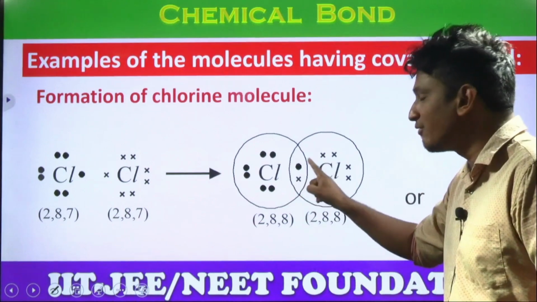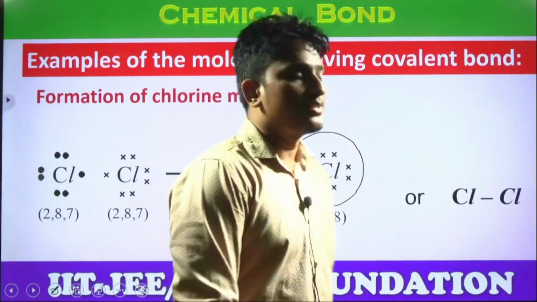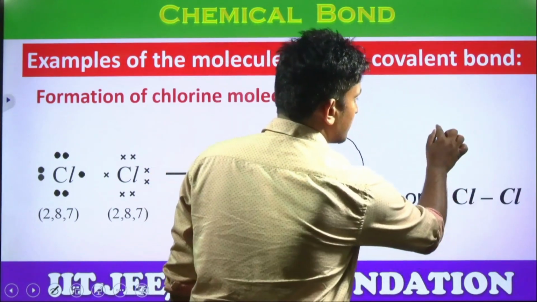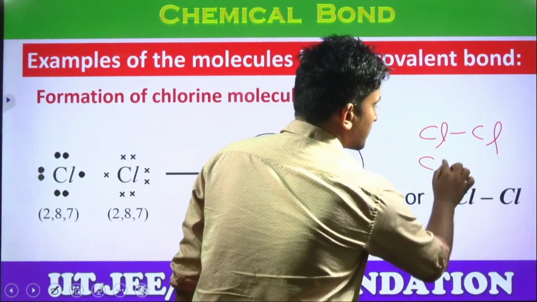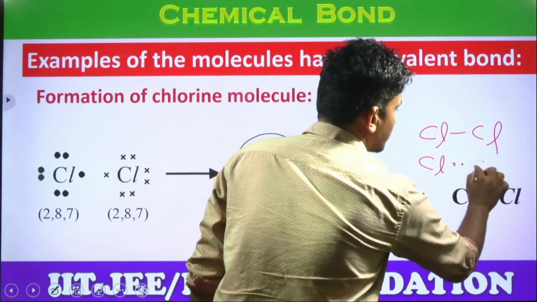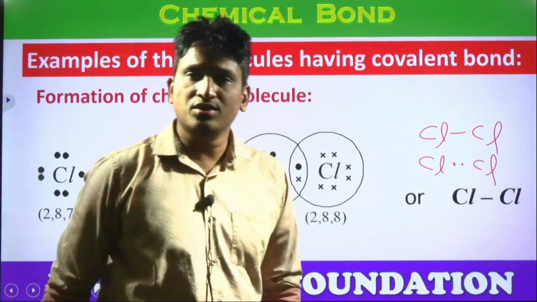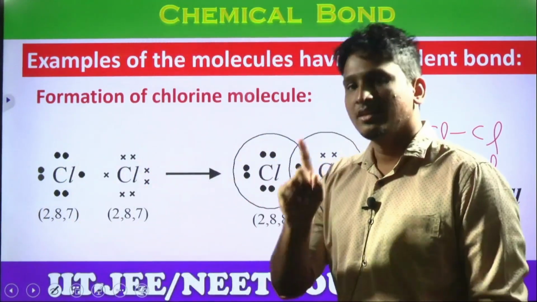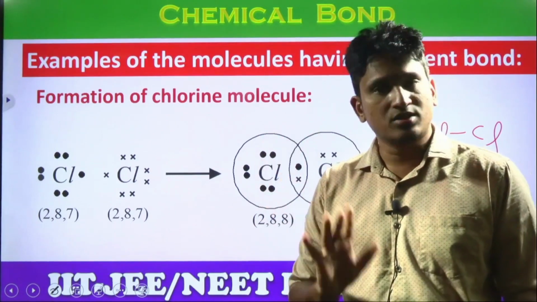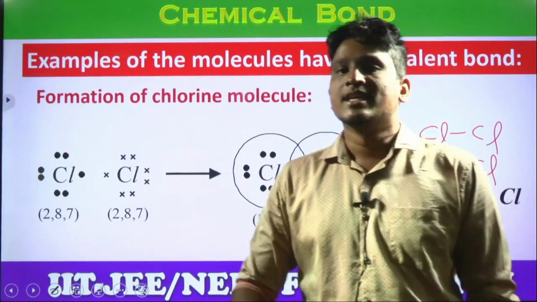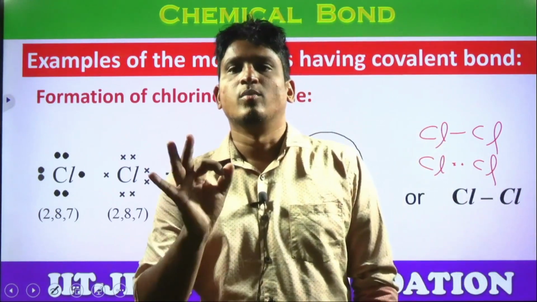Now, this 1 pair of electrons is represented by a bond like this: chlorine, bond, chlorine. What does it mean? It means chlorine atoms share 2 electrons in between. Understood? A pair of electrons is indicated by 1 bond. 1 bond means 2 electrons. Understood, students? So this is called single covalent bonding.